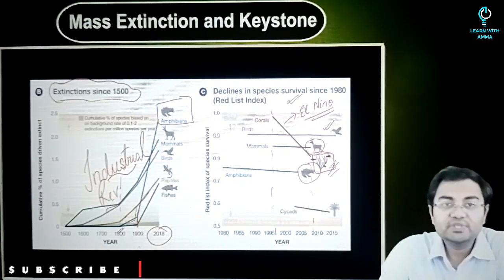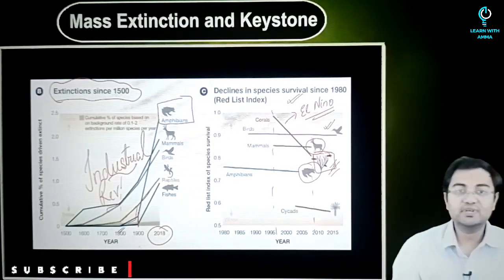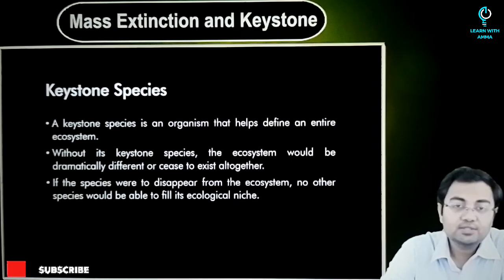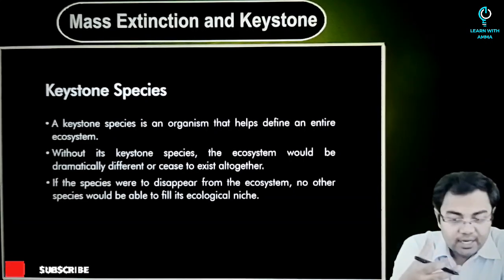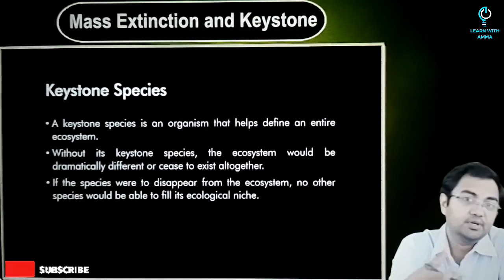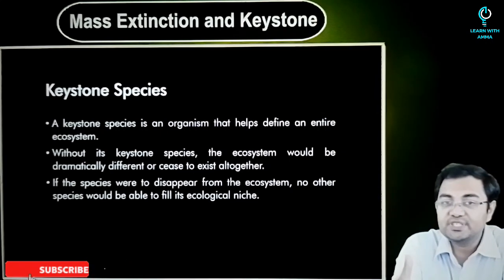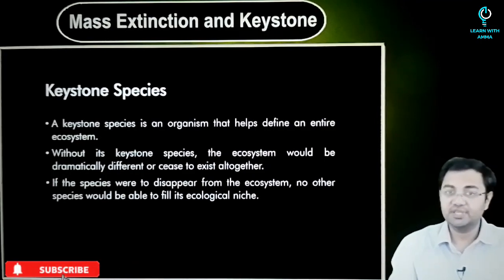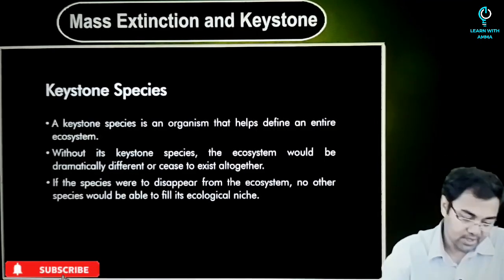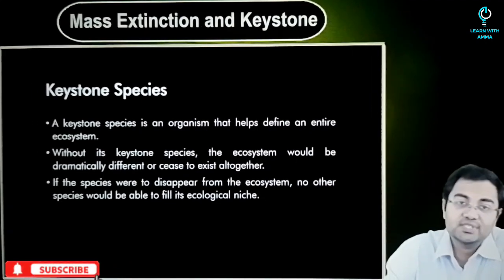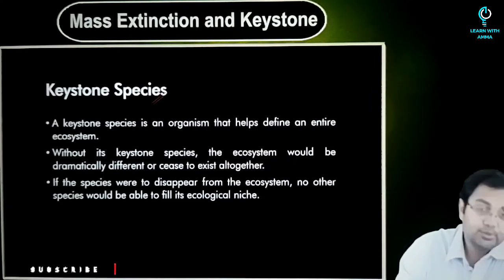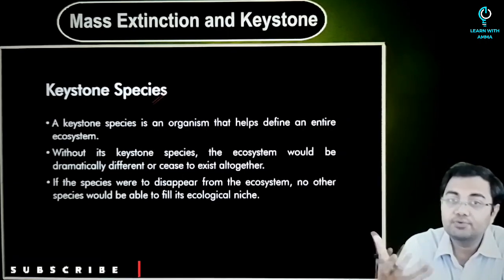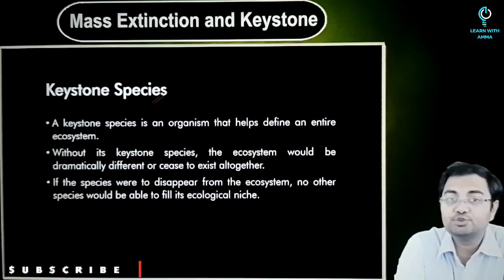Now, when we are talking about these, what we also have to observe are certain terms, and these terms are related to certain kinds of species. There are certain terms which are used for a different kind of operation or different kind of function that a species has to play in a given environment. These terms become important for us to understand, because if we have to carry out a conservation activity, we need to know where our focus should lie and why our focus should be on certain animals and plants.